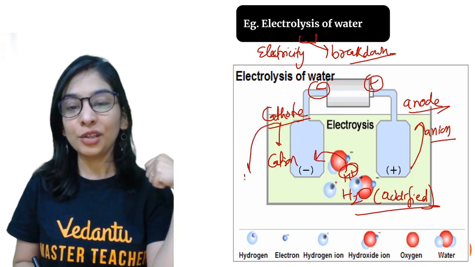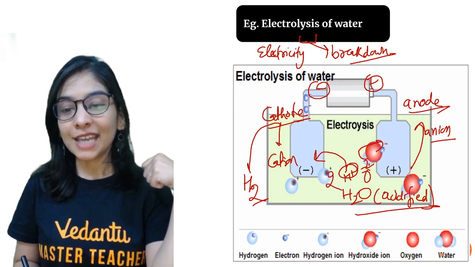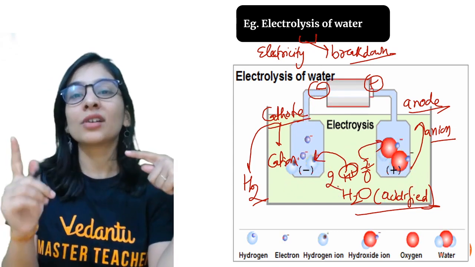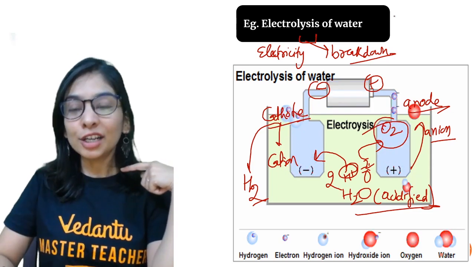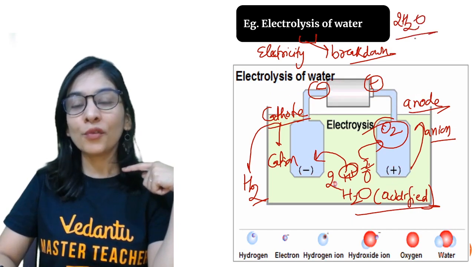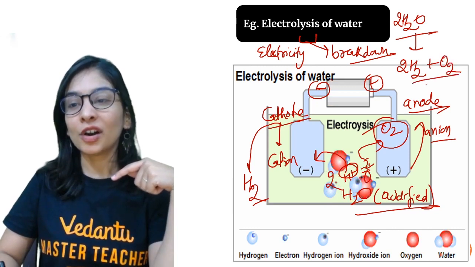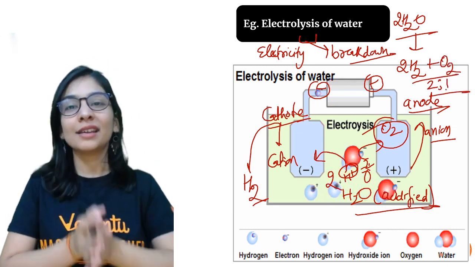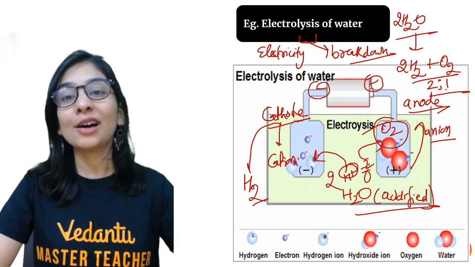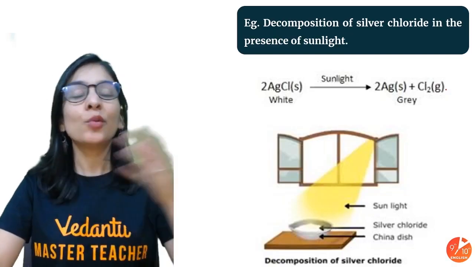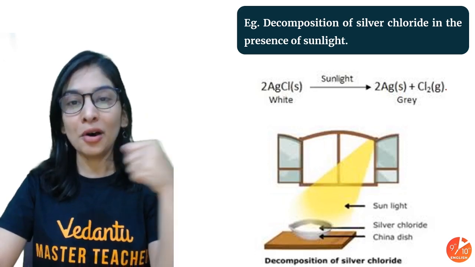So on the cathode you will get hydrogen gas. Oxygen is negatively charged, so you know that every time 2 hydrogen ions will move and 1 oxygen ion will move towards the positive terminal and give you oxygen gas. The conclusion is, when you take 2 molecules of water, you get 2 molecules of hydrogen but 1 molecule of oxygen. The amount of gases produced here is in the ratio of 2:1. Clear? Yeah, students? Electrolysis, breaking down a substance in the presence of electricity. And I would love to see some more examples of electrolysis in the comment section. Give me a reply. All right.